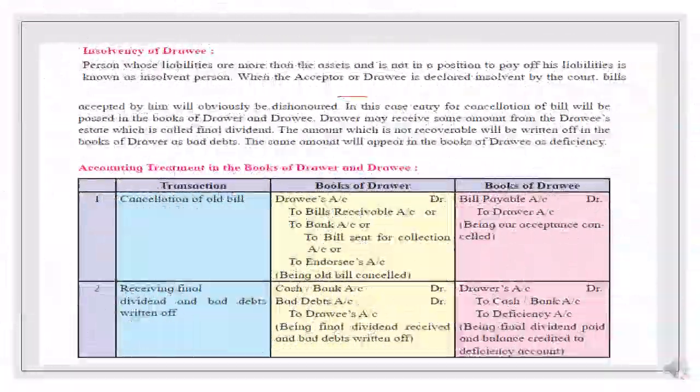Now this situation is an insolvency situation, students. In this, the drawee becomes bankrupt. He is not in a position to pay a single rupee, and he declares that he can't make your payment on the due date, and also cannot pay your dues in future. A person whose liabilities are more than his assets, meaning even after selling the assets the drawer cannot recover his amount, to pay off his liability, is known as an insolvent person.